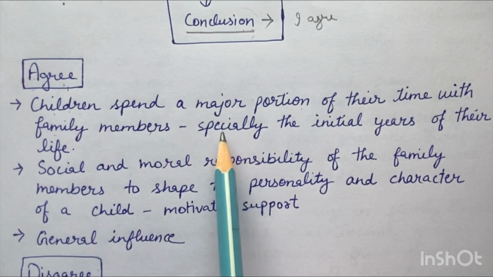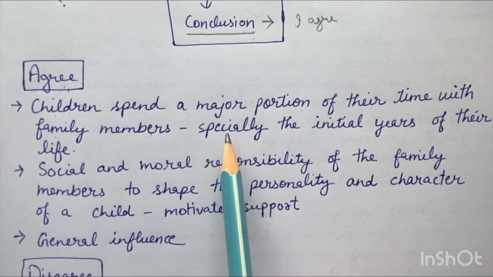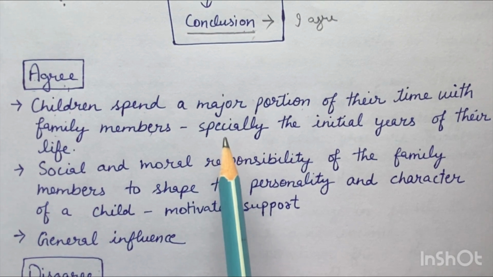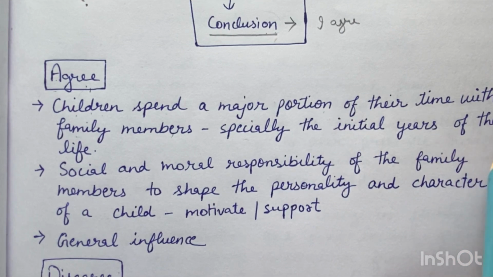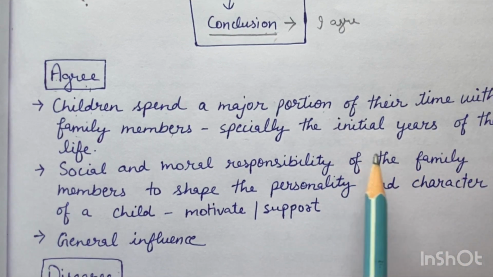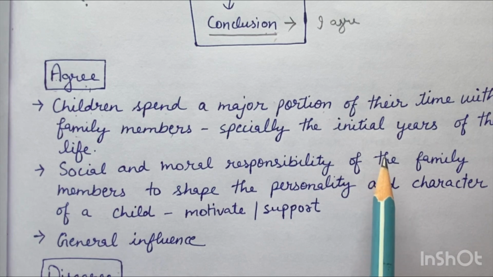So parents have a key role as they act as role models for them, especially in their initial years. You must have seen many children copy and imitate the actions of their parents, the way they talk, the way they walk.